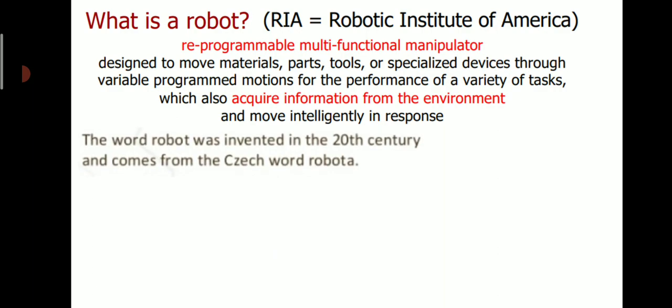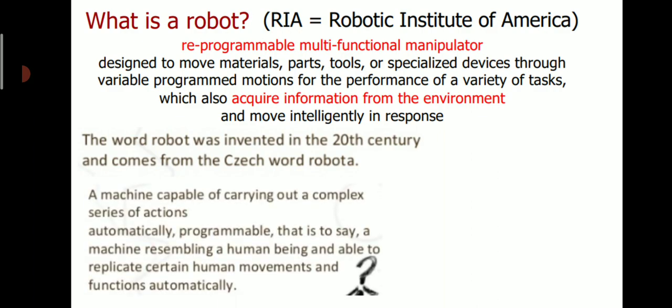The word robot was invented in the 20th century and comes from the Czech word robota. It is a machine capable of carrying out a complex series of actions automatically by program. That is to say, a machine resembling a human being and able to replicate certain human movements and functions automatically. So these machines are able to replicate certain human movements and functions automatically.